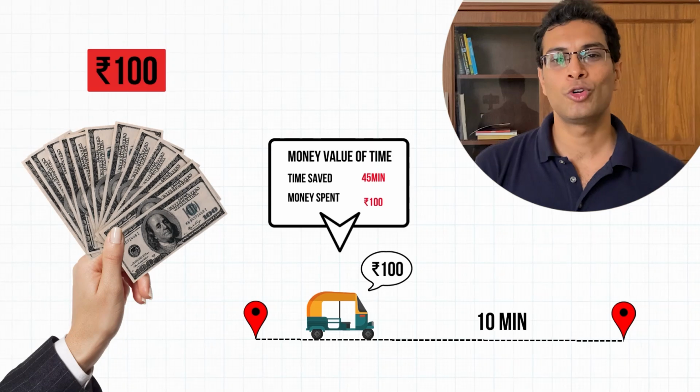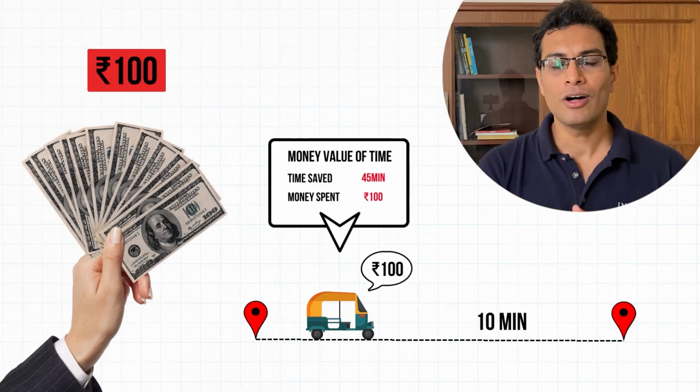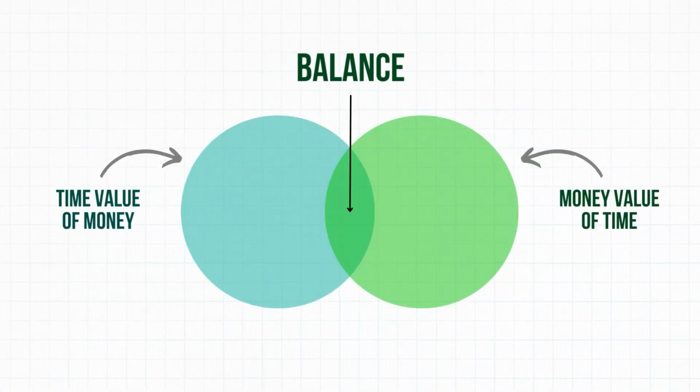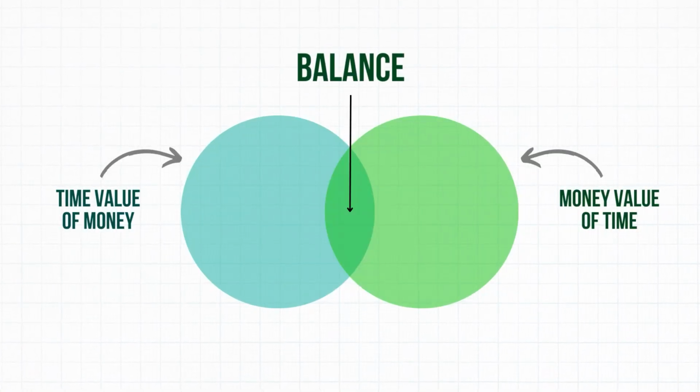Now go back to that auto example and comment in the comment box: in your case, would it make sense to spend 100 rupees to save 45 minutes of your life? If the answer is yes, then you have figured out your answer. And hopefully by understanding this broad equation, you will be able to find a balance between time value of money and money value of time.